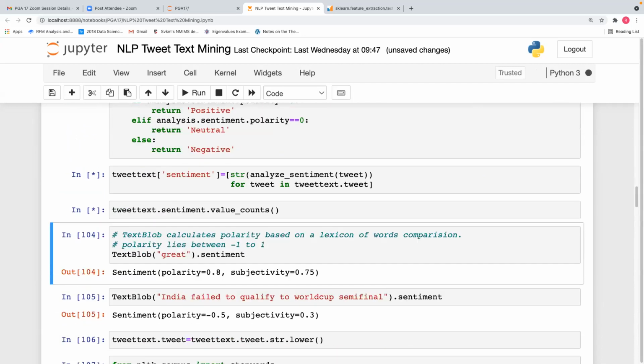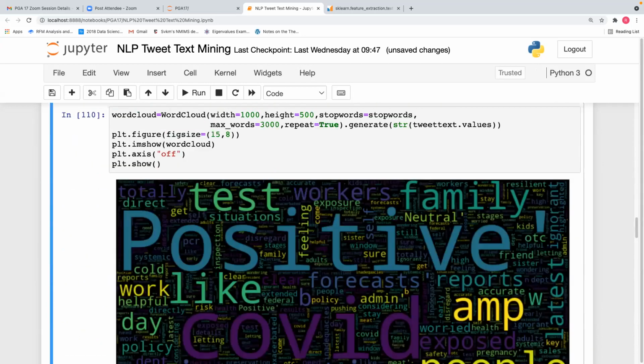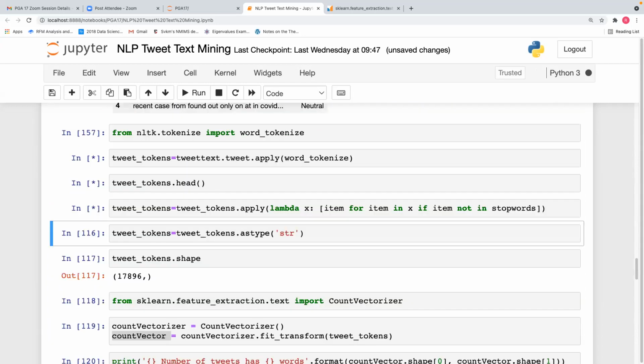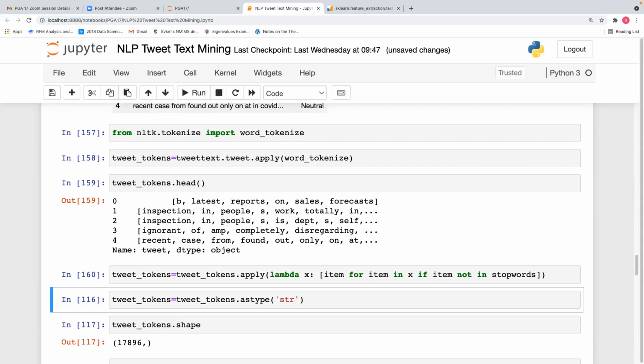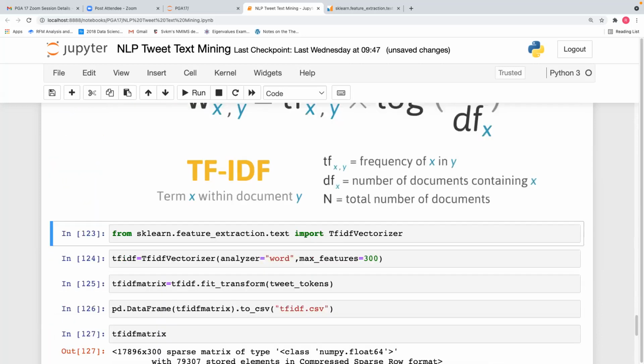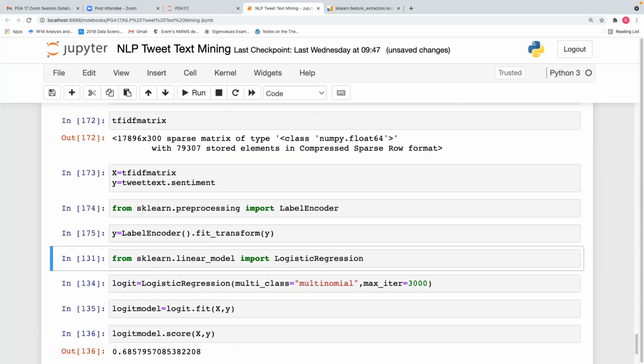So I am rerunning all the commands again, removing the drop duplicates command which was there after converting it into string, before shape.